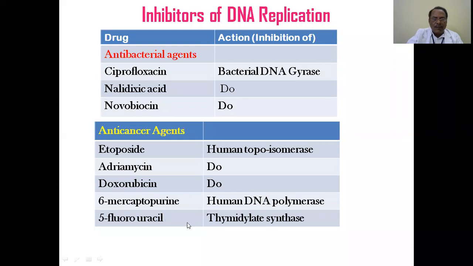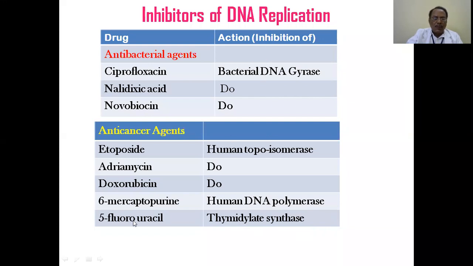And 5-fluorouracil, thymidylate synthase. We need purine nucleotides and pyrimidine nucleotides. Pyrimidine nucleotides are synthesized by pyrimidine nucleotide synthesis, and specifically thymidylate is synthesized by thymidylate synthase. Even before replication, we need raw material. Thymidylate is needed, and then it cannot be produced at all, and hence the replication process becomes difficult.